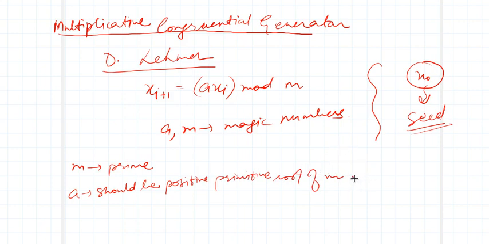And it is indeed difficult to guess. So some of the magic numbers used in the literature, in different books or different programs, different people use different seeds. And the first example is that m is 2 raised to power 35 plus 1.